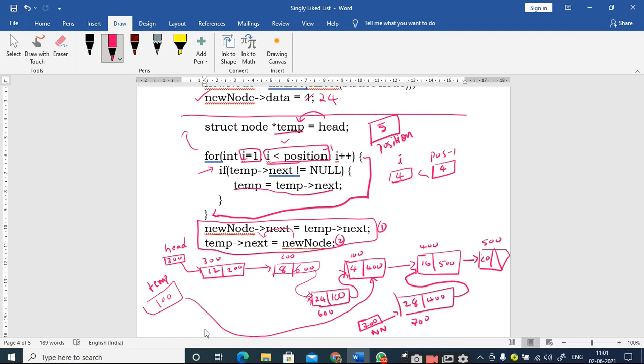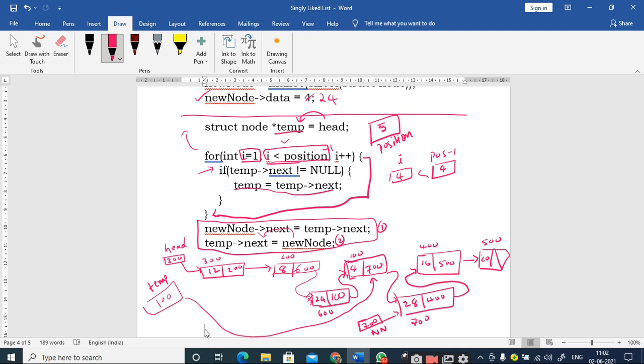Now I should change the address part of the fourth node which is having 400, it should be overwritten with the address of the new node which is 700, right? That is done by making use of temp next is equal to new node. Therefore the temp next, which is 400, is overwritten with 700. When I make these modifications, I am creating a pointer from this node to the new node like this, and this link is broken. So this is how you will insert a new node at a required position given by the user.